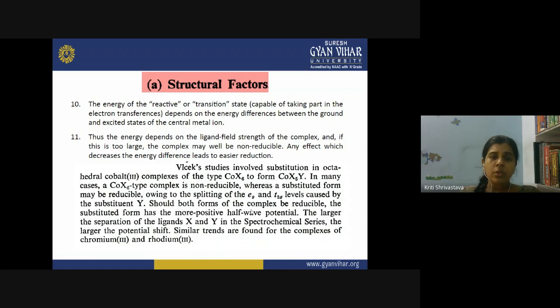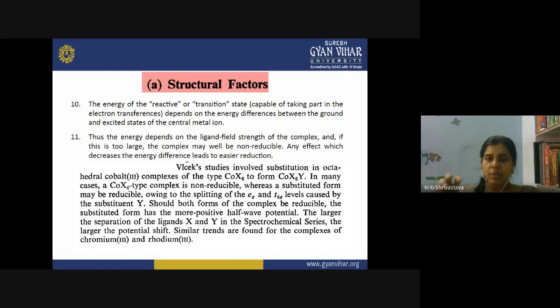If both forms of the complex are reducible, the substituted form has a more positive half-wave potential. So the larger the separation of the ligands X and Y in the spectrochemical series, the larger will be the potential shift. By changing the ligand in the complex, you can definitely study the structural factors.